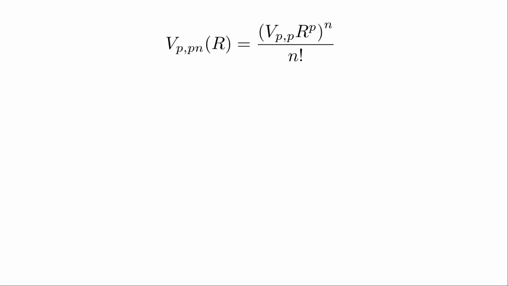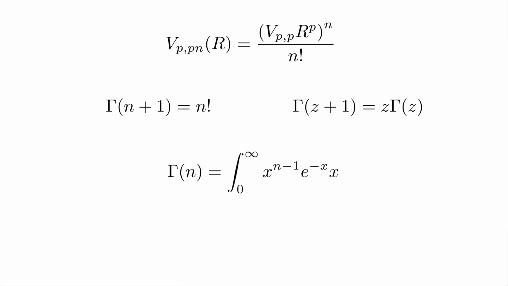We could maybe try extending the factorial in the denominator to non-integer values. Gladly, there's a function that does just that, called the gamma function. I linked a really good introduction video about it in the description, but the gist is that gamma of n plus 1 equals n factorial when n is a positive integer. However, gamma extends beyond the integers, while still satisfying this relation, which is very reminiscent of how the factorial works. Its actual definition is this integral, but that won't be important for now.